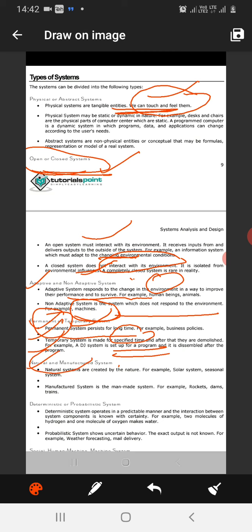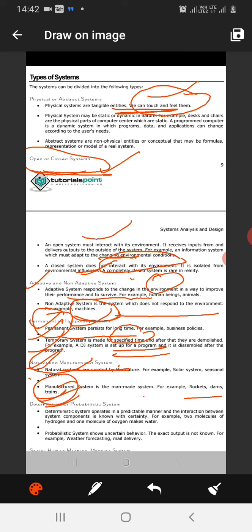These are common names which are used in real life. So from the name we can judge the system's nature: natural and manufactured system. Natural means occurring in the system in its natural form. Manufactured means generated by man or any user, such as rockets, dams, trains. These are manufactured systems.